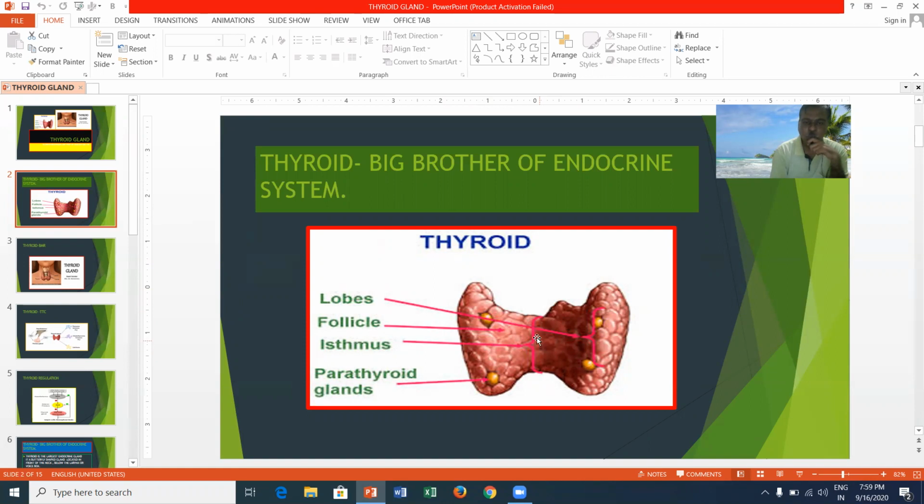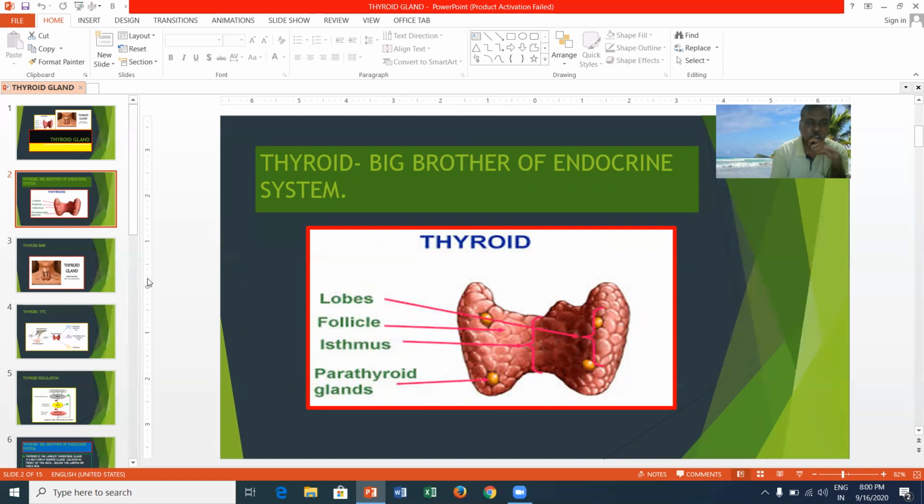These two lobes are interconnected by a bridge-like structure called the isthmus. In the thyroid itself, four patch-like structures are also seen. Such structures are called parathyroid glands.